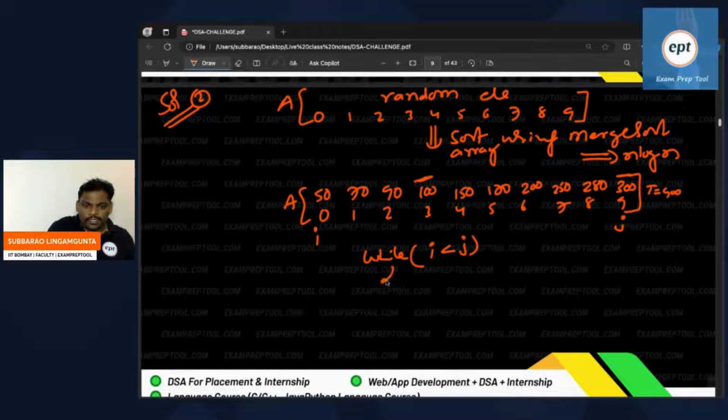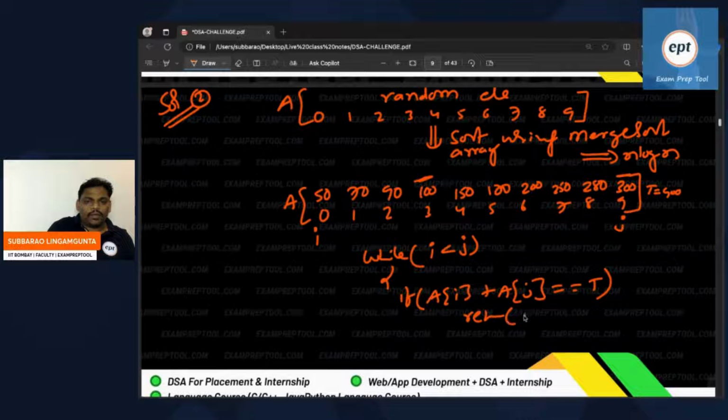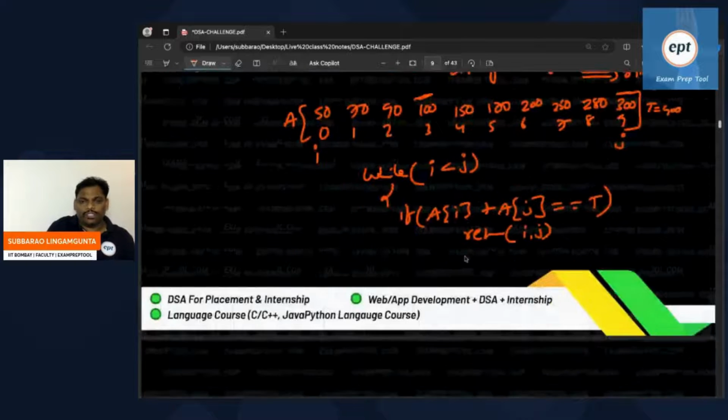Until this condition holds, check one thing: if A of i plus A of j is equal to target T or not, verify. If true, return i comma j. Suppose it fails.